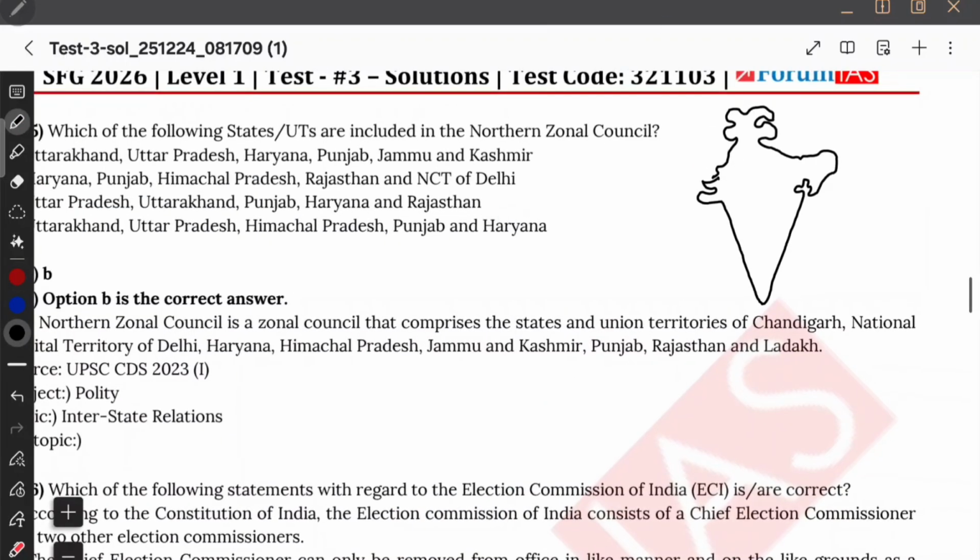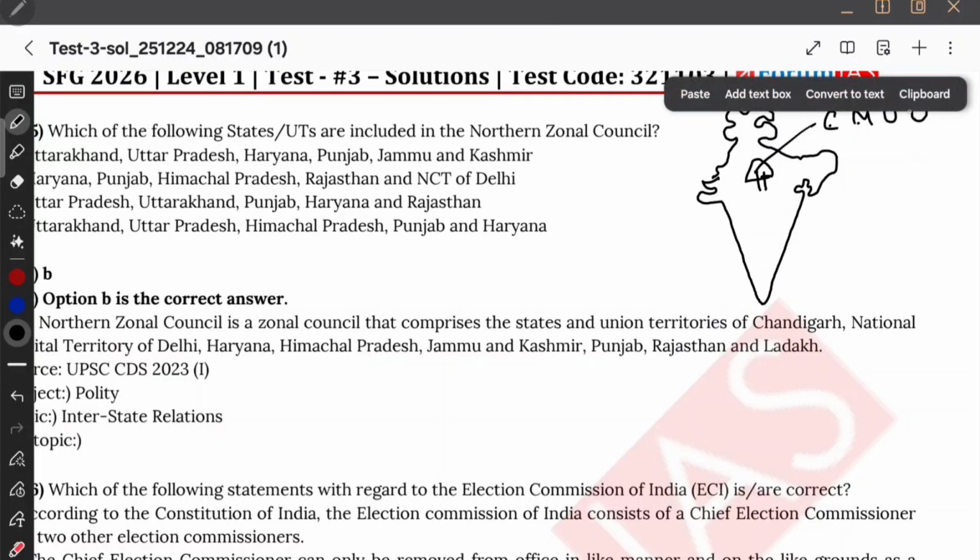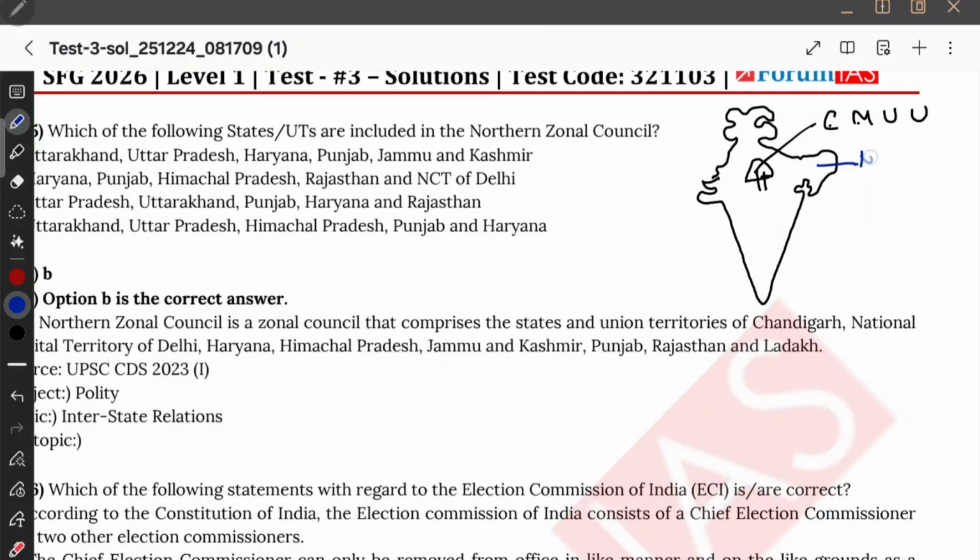Do you remember the zonal councils? See, zonal councils, I know the center has an umbrella. Catch my umbrella uncle. So first, catch my umbrella, it is central zonal council. Chhattisgarh, Madhya Pradesh, what else is there? Uttar Pradesh and Uttarakhand. So these are the central zonal councils. And in northeast, I remember simply northeastern states plus Sikkim.